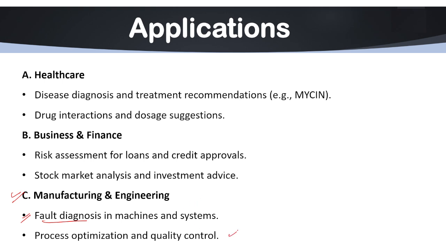Another is process optimization and quality control. So basically, students, AI ensures consistent product quality. It always ensures what? Consistent product quality just by analyzing manufacturing defects. If a product in our organization has a manufacturing defect and we want to sell that, so ये automatically हमें बता देगा कि quality में issue है. आगे कस्टमर इसको रिटर्न करके बैड फीडबैक देगा, उससे पहले you have to control all these things. Next we have robotics and automation we can also use in manufacturing and engineering.